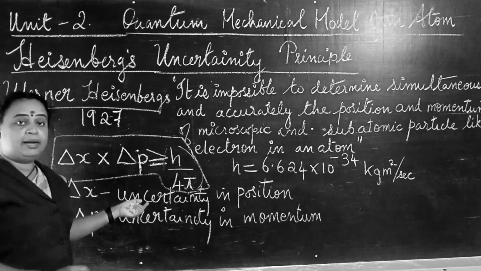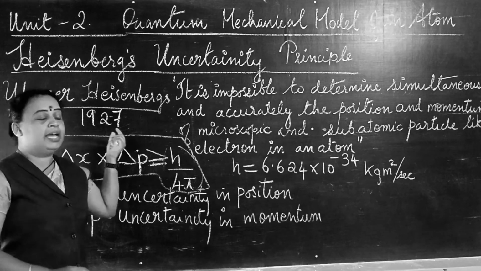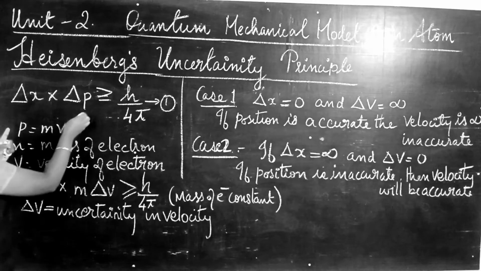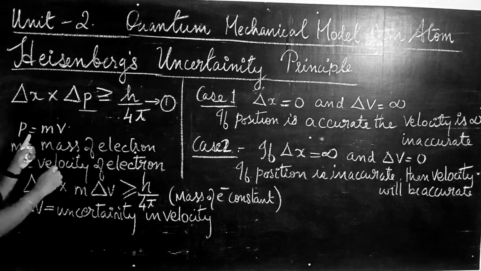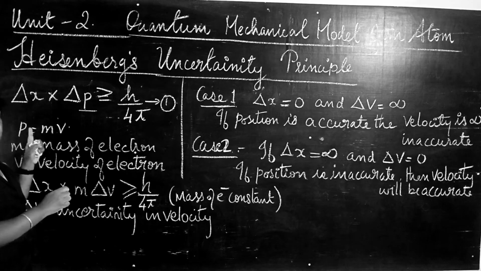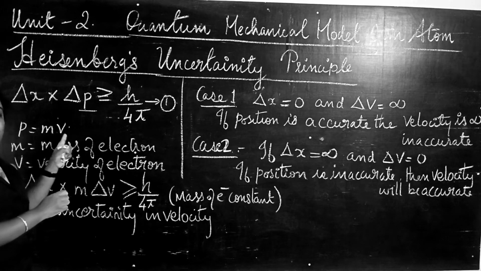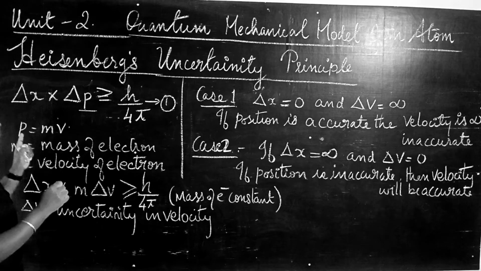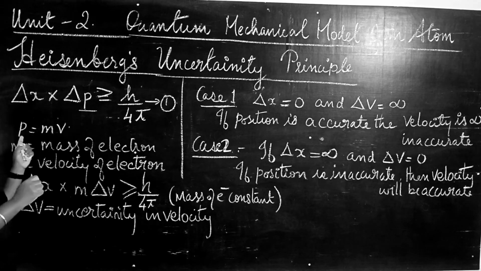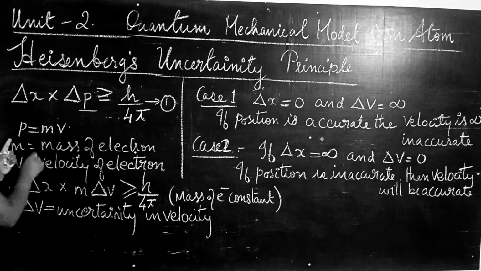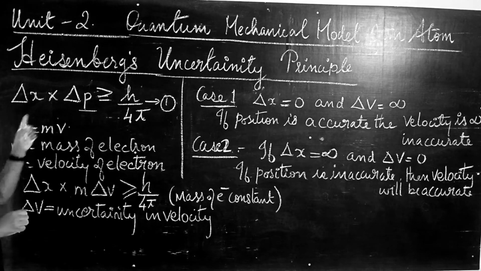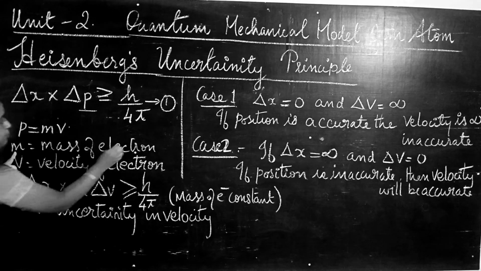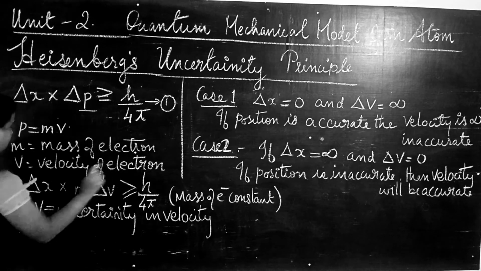Understanding? So that is the mathematical representation of Heisenberg's uncertainty principle. Fine. Now, p is the momentum. So what do you mean by momentum? Momentum is mass into velocity of an electron. The product of mass and velocity of electron is momentum. So in this momentum, an uncertainty is seen. That is delta p. Now m is the mass of the electron and v is the velocity of the electron.